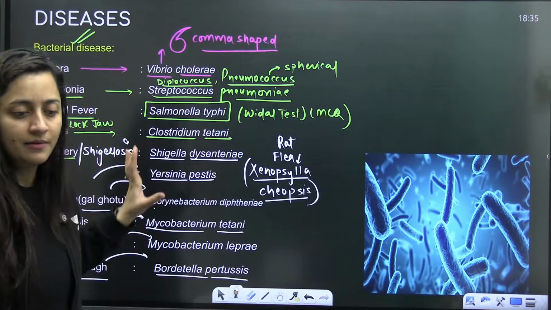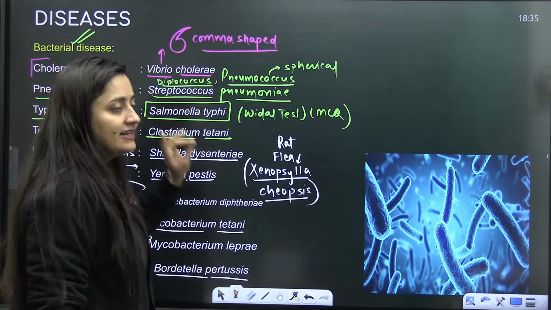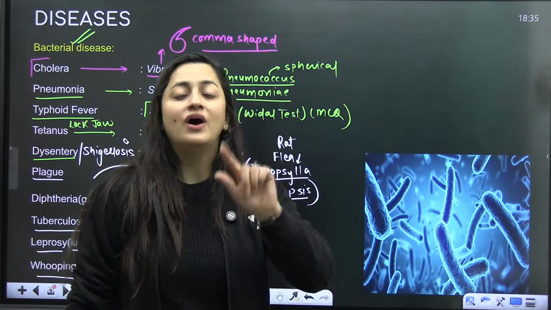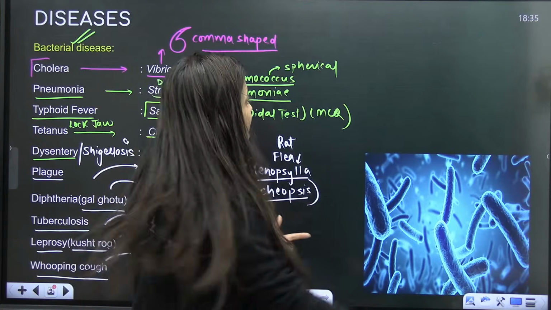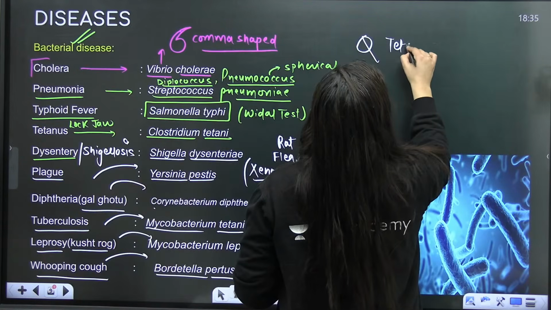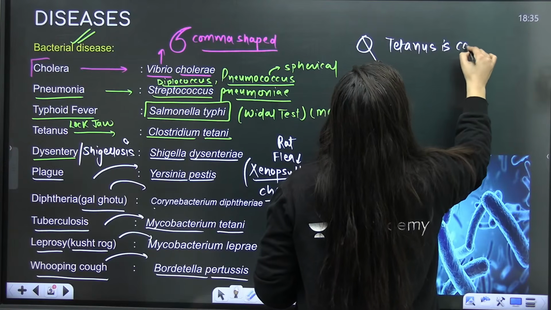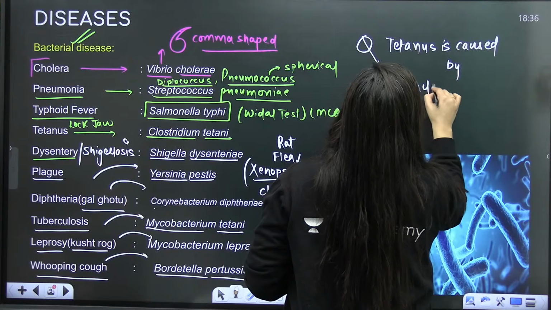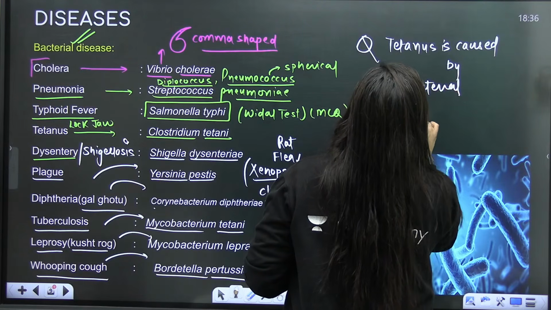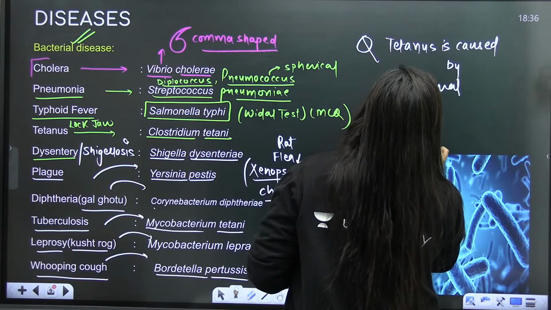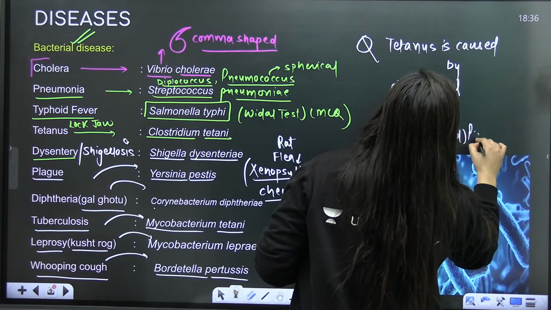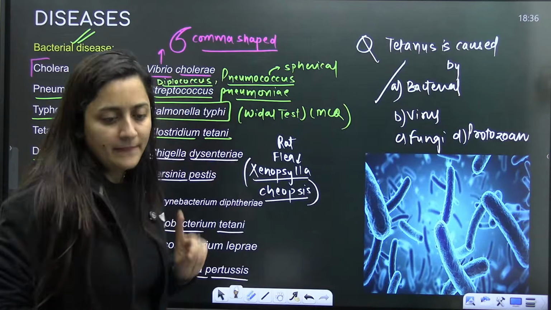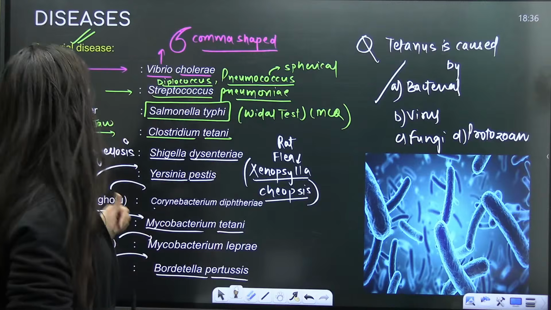They all are important. If it is written that Clostridium tetani, it causes which disease? Tetanus, you have to remember. Or the question can be in this format as well: tetanus is caused by bacteria, virus, fungi, protozoan, etc. So yes, you can get such simple questions as well. It is caused by bacteria. Is that clear?